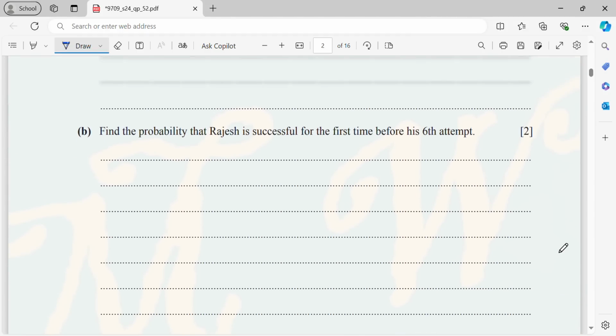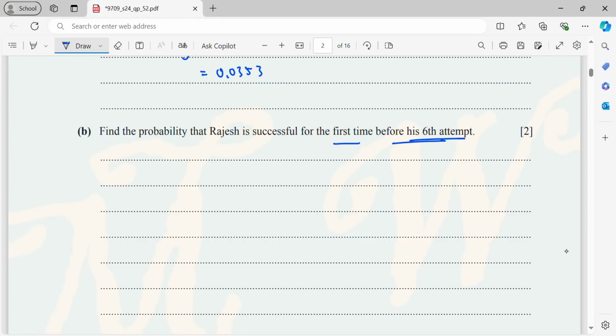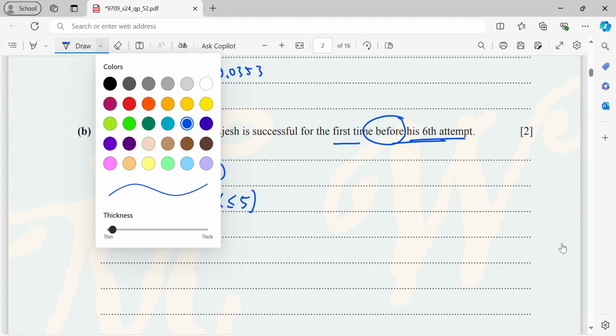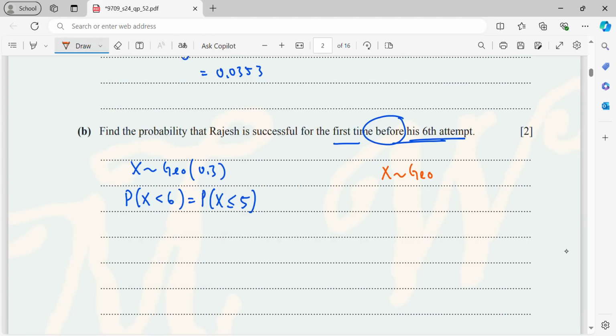Now for B, find the probability that Rajesh is successful for the first time before his 6th attempt. So now X is geometric distributed with 0.3. Before 6 means X less than 6, which is the same as P(X less than or equal to 5). Now we have a formula. When X is geometric distributed with probability of success P, P(X less than or equal to lowercase x) is 1 minus Q to the power of x, whereby Q is 1 minus P.